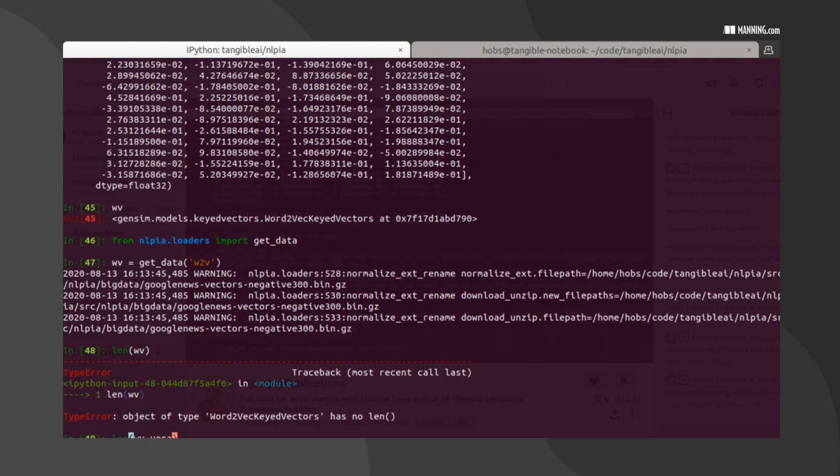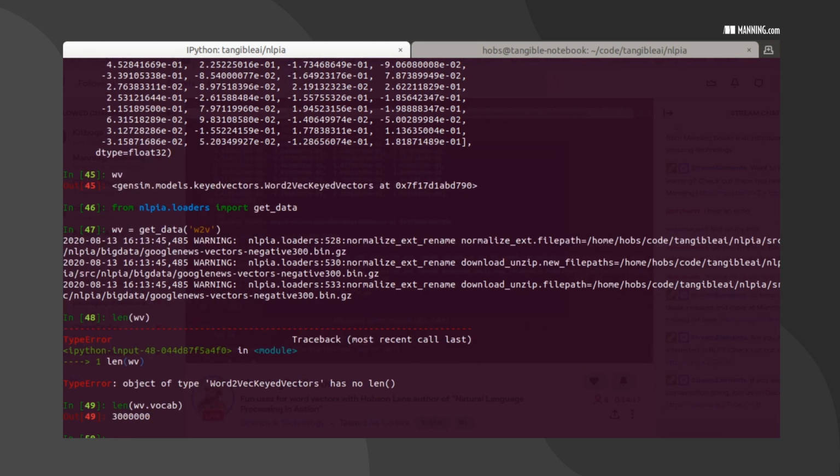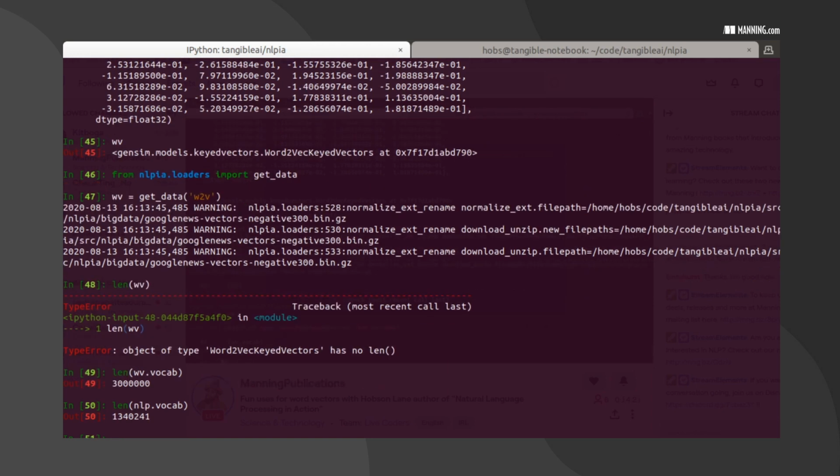It has an attribute called vocab, which contains all the words. It looks like 3 million words in here. The spaCy language model, the medium one, I think is the one I loaded. Let's see what its vocab looks like. I think it's like 20,000 for the medium. It does a clever thing where it only compresses it down to 20,000 word vectors. That's why I'm using the bigger one from Word2Vec. It has a lot of words that map to a combination of those smaller number of vectors.